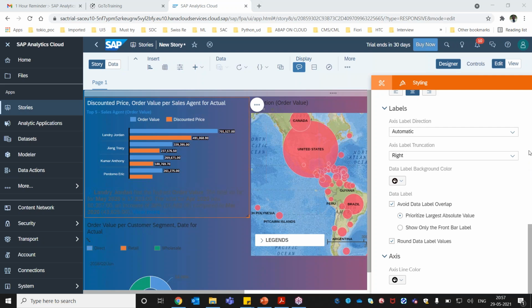So the BPC system is not available with me here. So we have S/4HANA systems available, using which we are going to do the connection. See, it's all about connection, right? Once we get the connection, we get the data, and then we have to design the model.